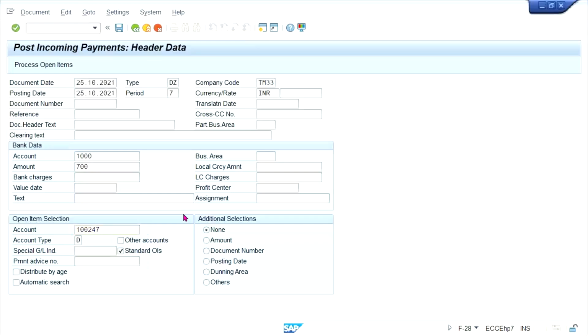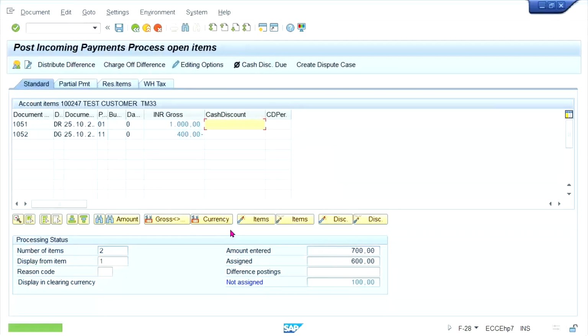That's it. Press enter. So here we are having open items. Our invoice is also there. Your credit memo is also there. And here, okay, credit memo worth of 400. And here we have entered the amount, that is 700, and the system is saying that the system assigned 600. So there is a difference of 100, right?